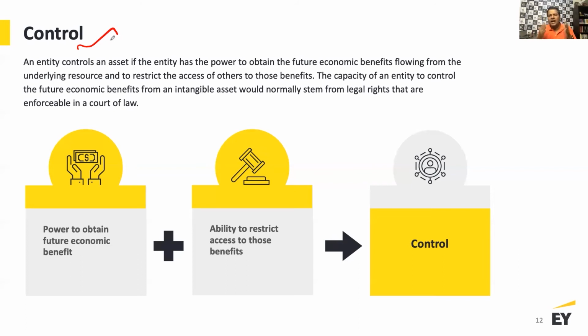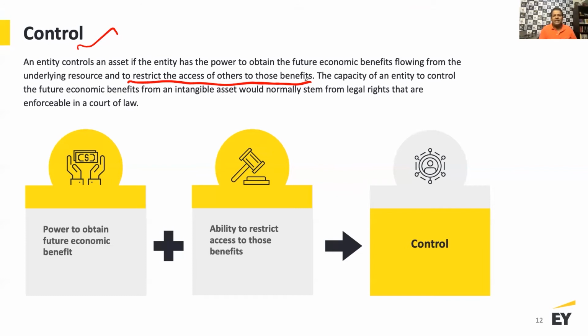That means I am in control of that trademark, I'm in control of that intangible asset. So understanding control is important: I should be able to derive future economic benefit, or I have the ability to restrict the access of others to those benefits.